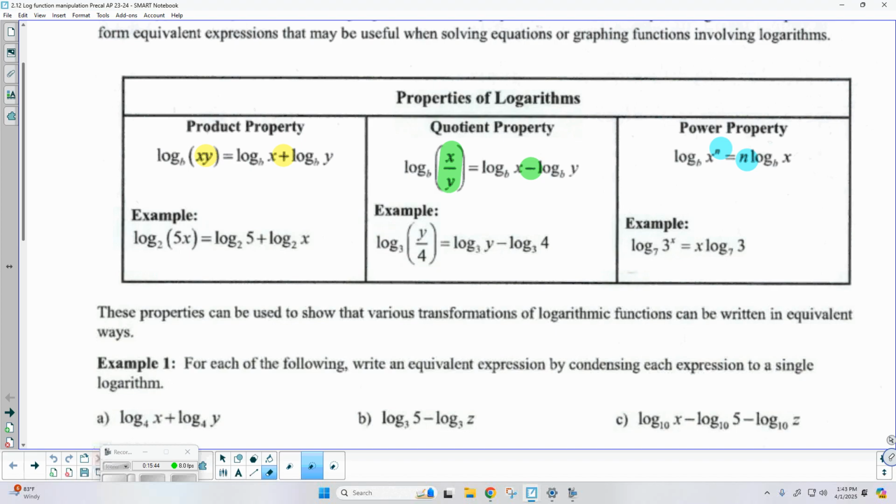And then our power property says log base b of x to the n. So if I have an item with a power in the argument, that power can be pulled to the front, where it becomes a coefficient.